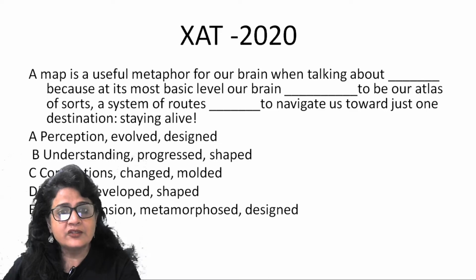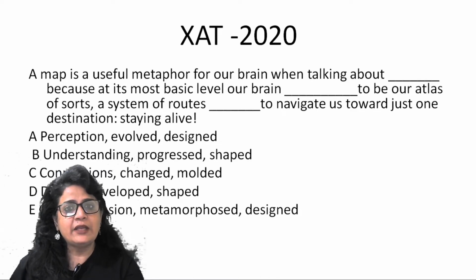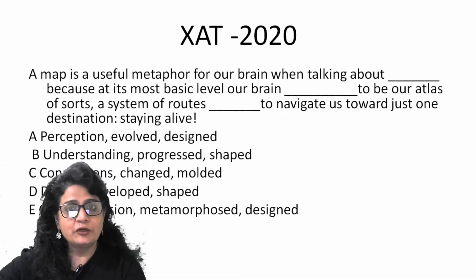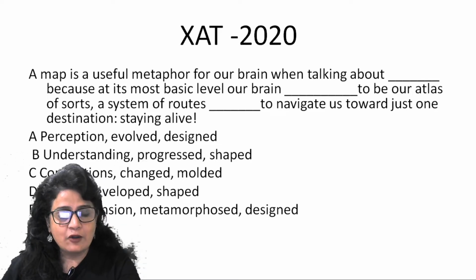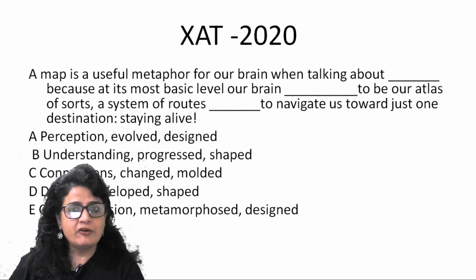Because at its most basic level, our brain dash to be our atlas of sorts. So in a way, our brain is an atlas for us, our brain is a map for us, which is giving us direction on what to do or where to lead. Second option: evolved, progressed or metamorphosed. So we understood the meaning of metamorphose.